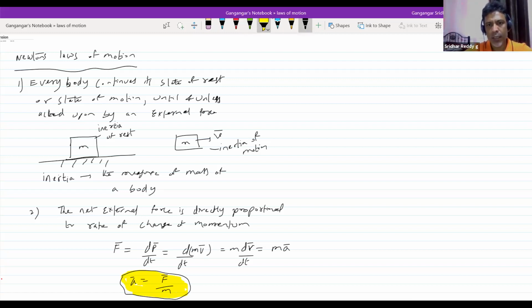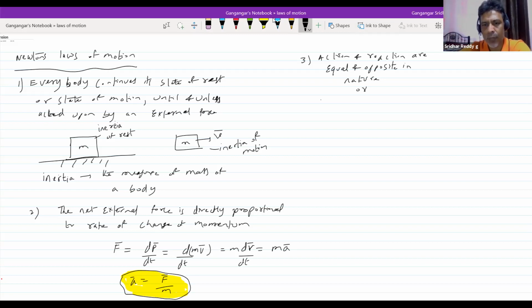So in the third one, action and reaction are equal and opposite in nature. This is something everyone knows, as far as our numericals are concerned. I will write it in another way.